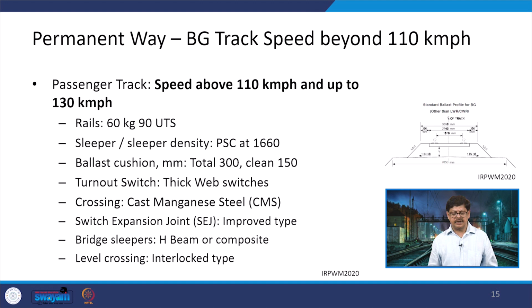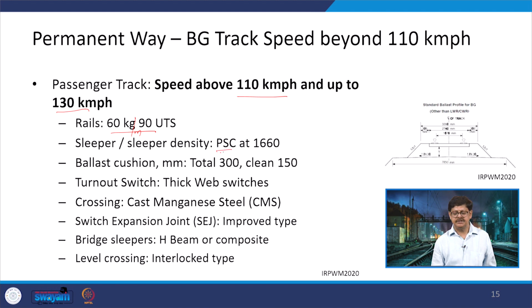Now look at some of the requirements in terms of the broad gauge tracks where the speed is above 110 kilometers per hour and up to 130 kilometers per hour. Rails which are used, they are defined by their section. So this is 60 kg per meter. Actually this is how we define, and 90 UTS is the ultimate tensile strength. We are talking as 90, it can be 72 also, but here for this we have to use 90.